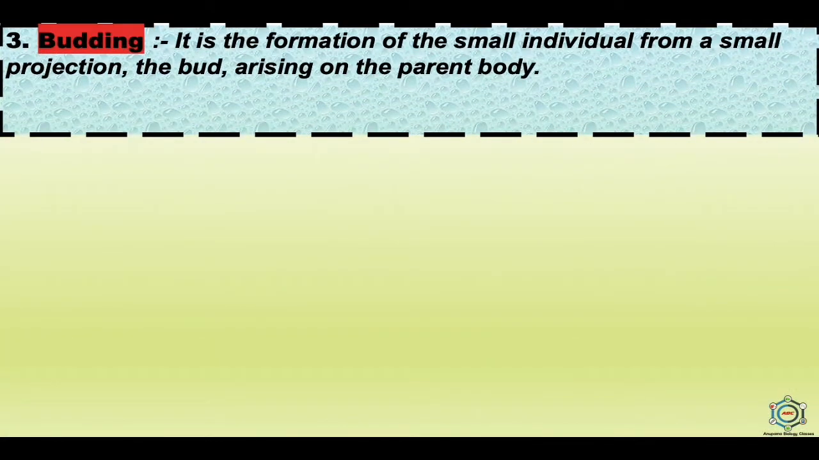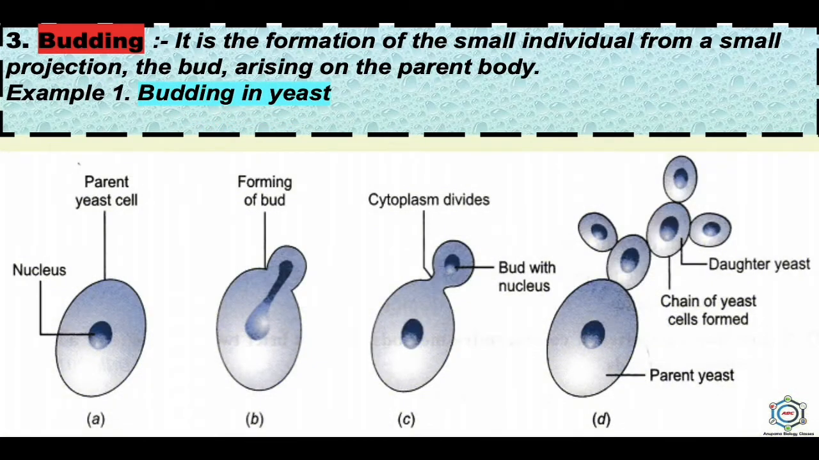Now, the third asexual reproduction is budding. Budding is the formation of a small individual from a small projection, that is the bud, which arises on the parent body. So the first example is budding in the case of yeast, which you can see in the picture. Yeast is a unicellular fungus and it reproduces by the formation of spores. In this process, the parent cell develops a small protuberance which grows in size and the parent nucleus divides and one of the two daughter nuclei goes into the bud. Finally, the bud gets detached and grows into a new individual. So this is the process of the yeast.